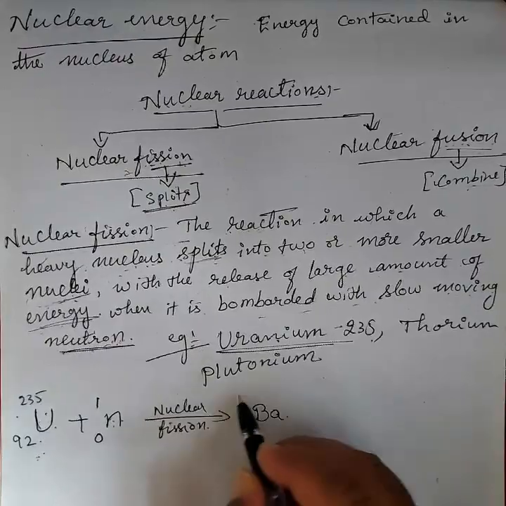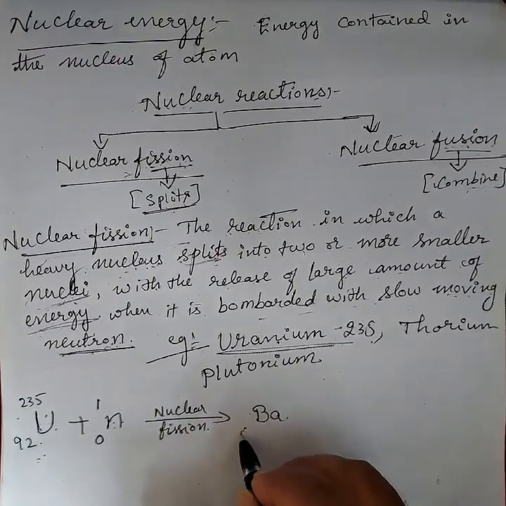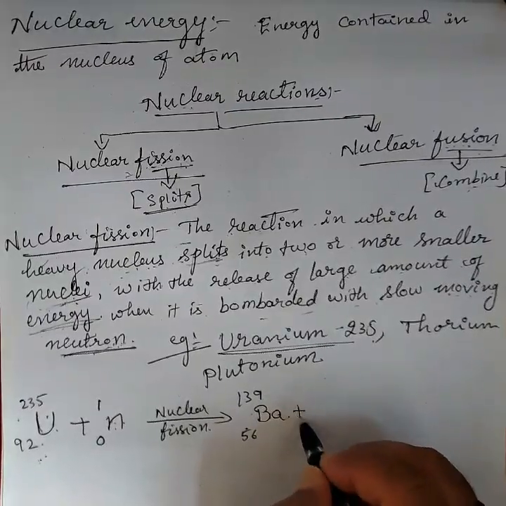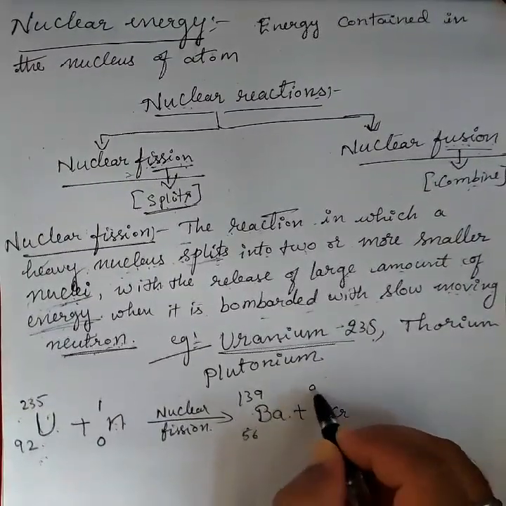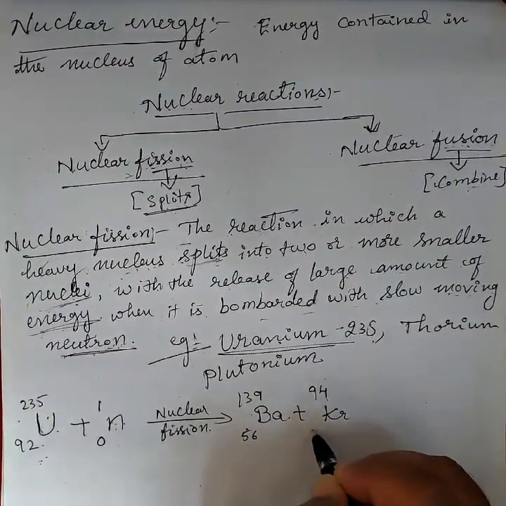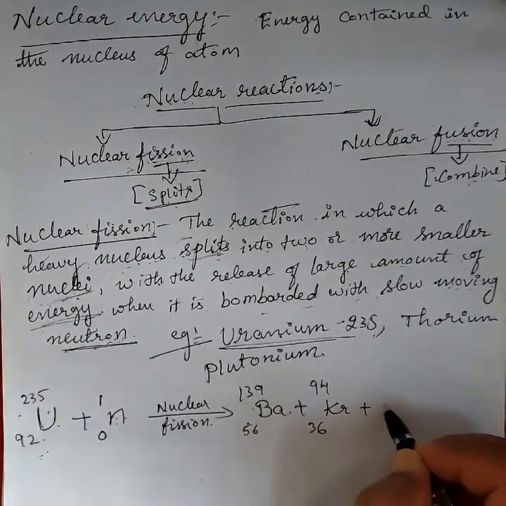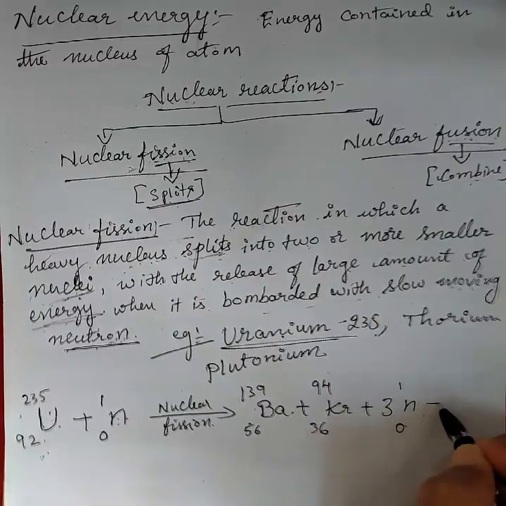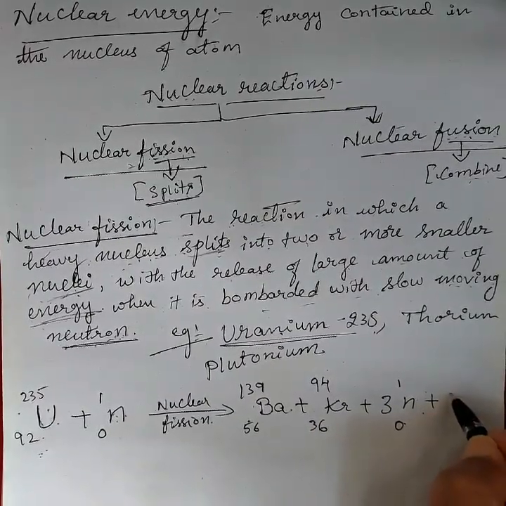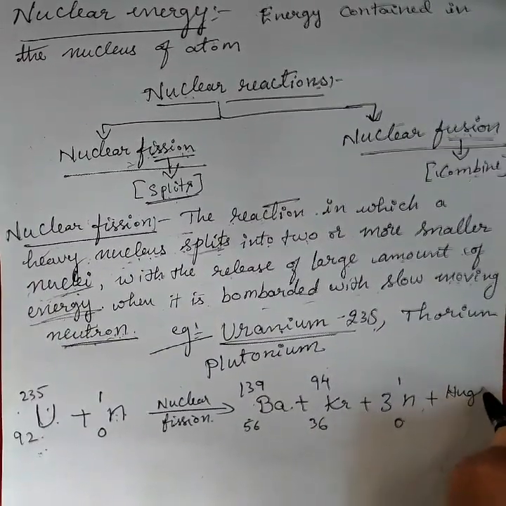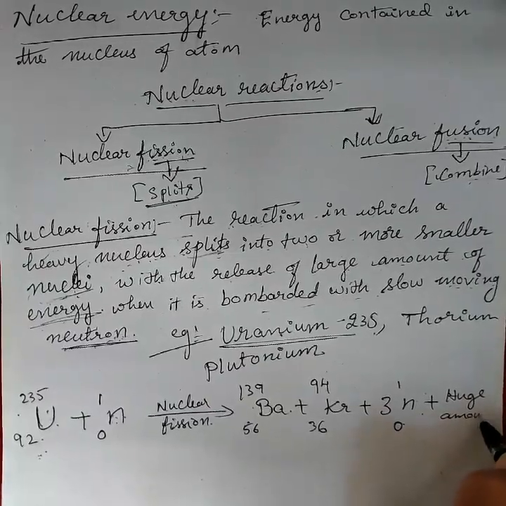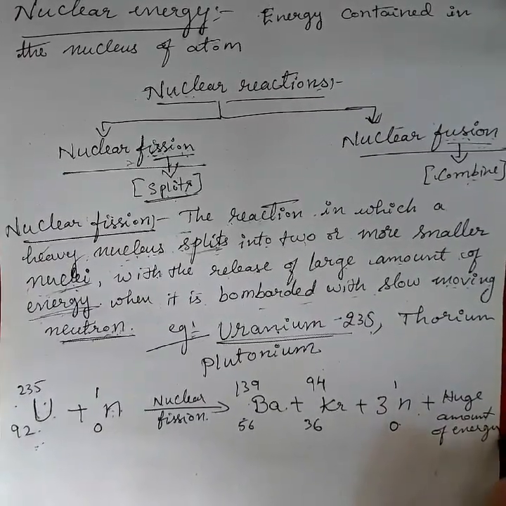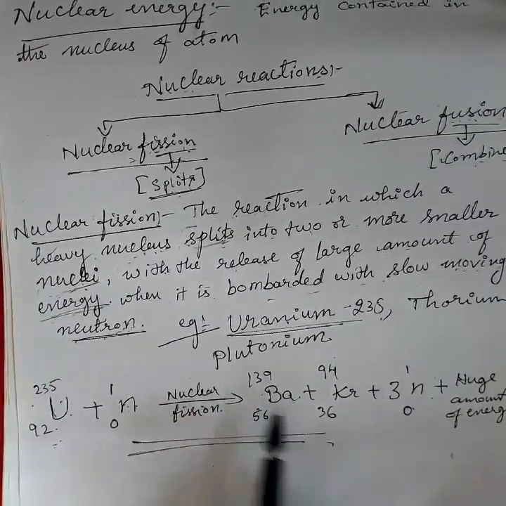What products are formed? A large amount of energy, along with the products barium and krypton. Barium and krypton are formed, and again neutrons are formed here, with a huge amount of energy. This is the reaction of uranium 235.